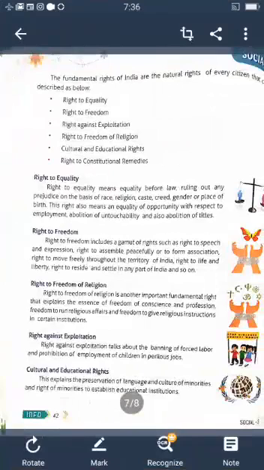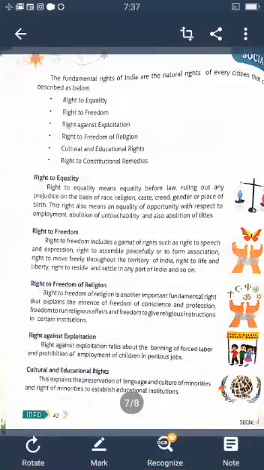Next one, right to freedom. In our constitution, it gives the right to freedom for everyone: right to speech and expression, right to assemble peacefully, or to form associations, right to move freely throughout the territory of India, right to life and liberty, right to reside and settle in any part of India, and so on.